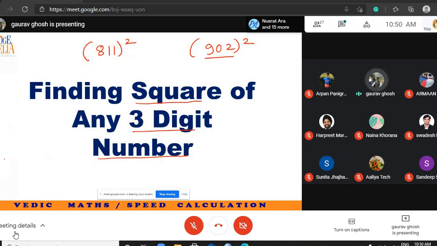Try to calculate 902 square using the traditional method. I am giving you 1 minute. Tell me the answer, what is 902 square? Then I will tell you the shortcut.